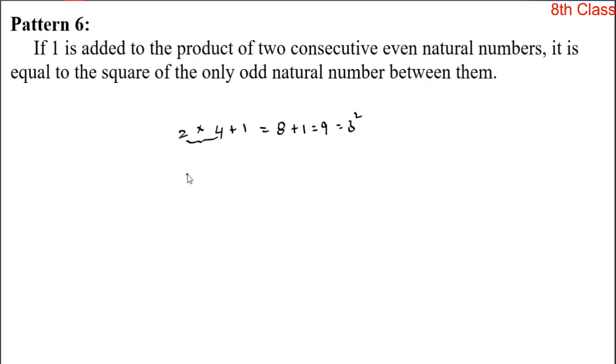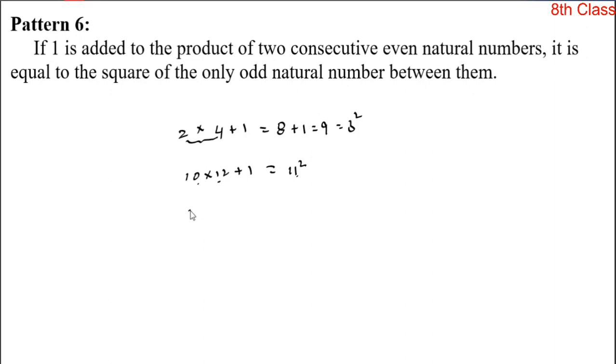Okay, like this, what is the result of this expression, 10 into 12 plus 1? Without doing any calculation, can you guess the result? Yes, it's very easy. 10 and 12 are both consecutive even natural numbers, and 1 is added to the product, so it is equal to 11 square. Why? Because this 11 is the only odd natural number that lies between 10 and 12.